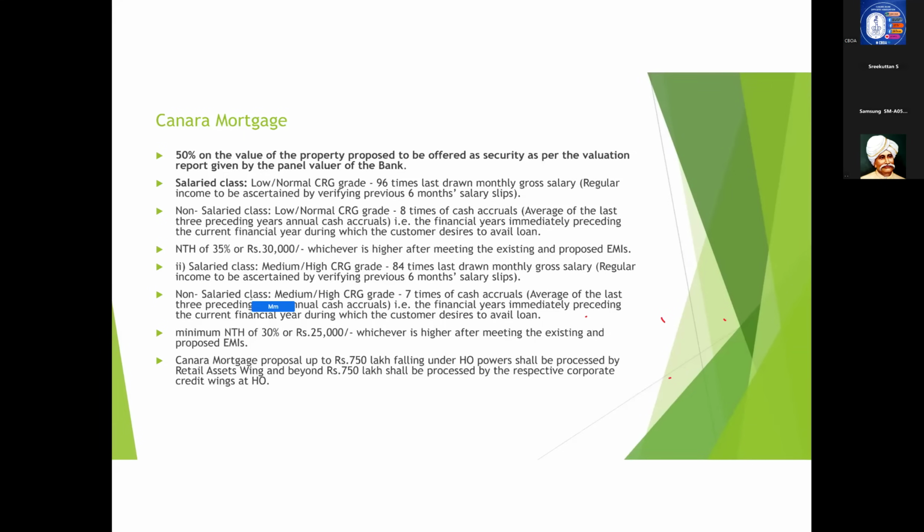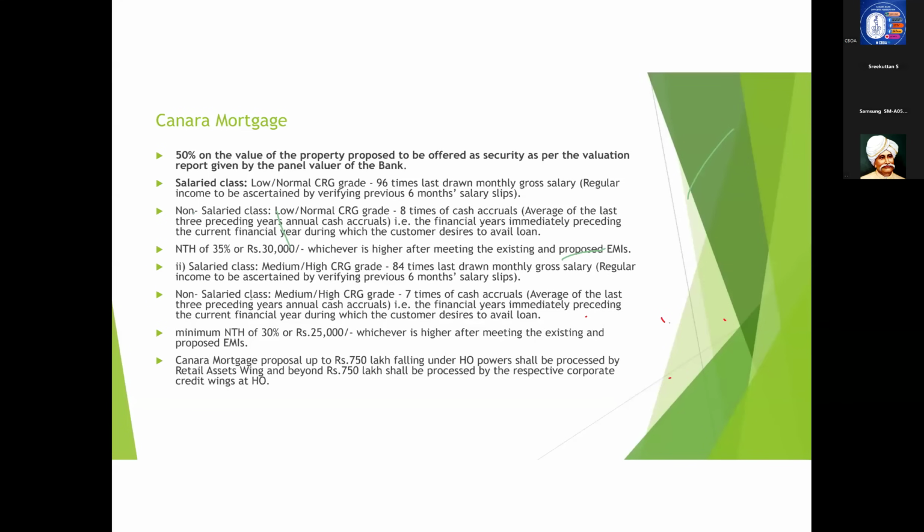Now coming to salaried class individual, where the risk gradation is medium and high, the loan amount is 84 times instead of 96 times. In the case of non-salaried class, the loan quantum is 7 times instead of 8 times. All other things remain the same.